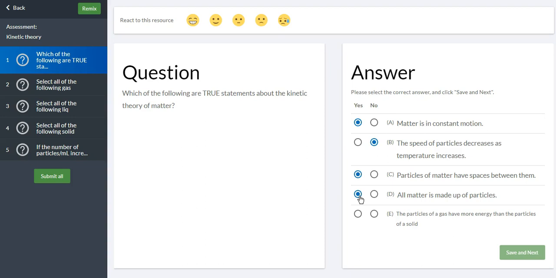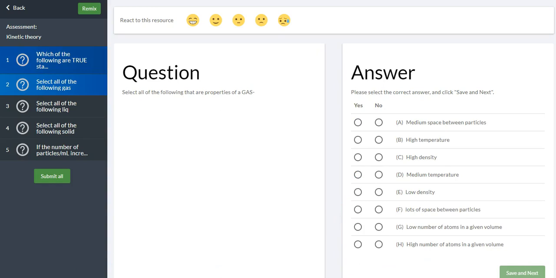All right, the particles of a gas have more energy than the particles of a solid. More energy means they have a higher temperature. A gas of the same substance certainly has a higher temperature than a solid of the same substance, so that is true. Then this next one, the properties of a gas. If you remember, this is from this lab book. You can look on page 2 or 3 where we had that table, and we summarized the properties of gases. These are just from that.